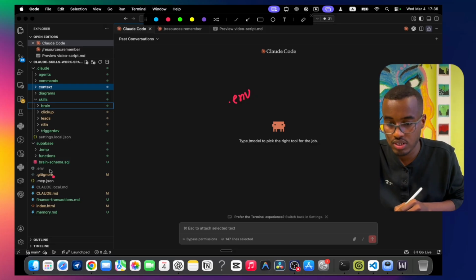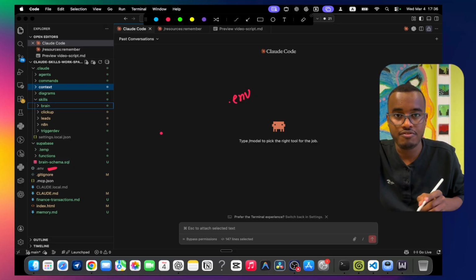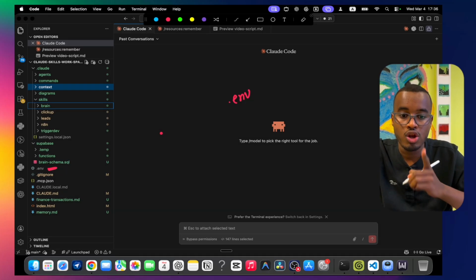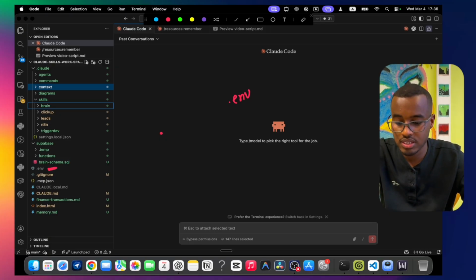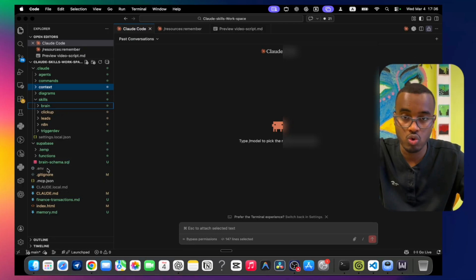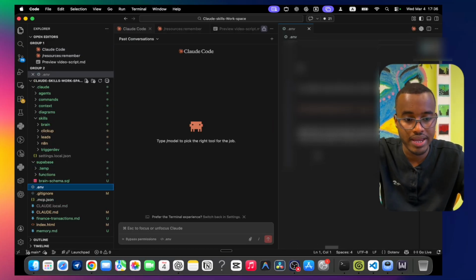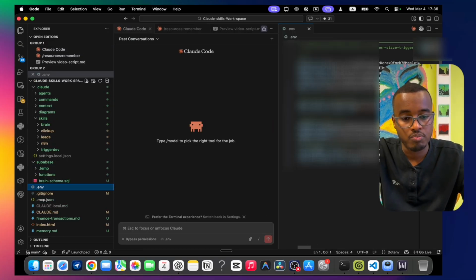If you come here, you see it is a file that is hidden, no one can read it. That is where you put all your API keys. Let me just show you how it looks. Also I will pull up my API keys. If you see here, it is all your API keys.